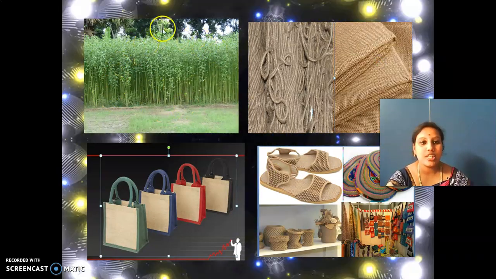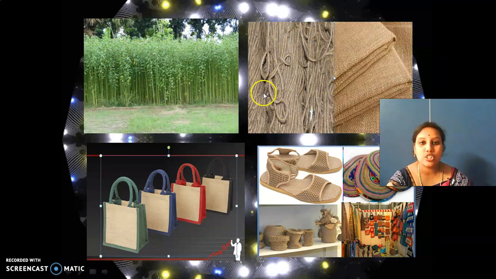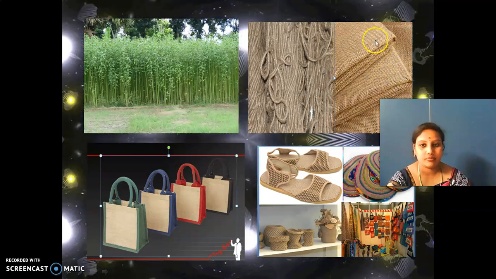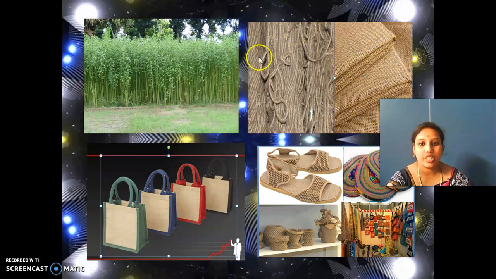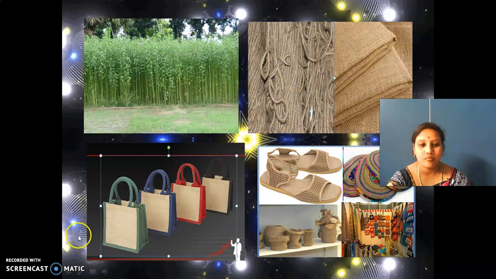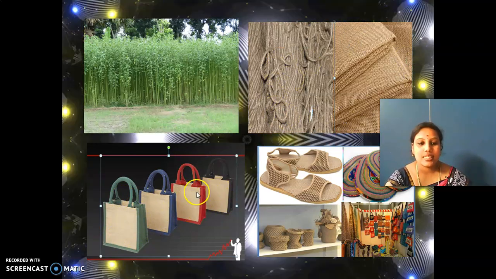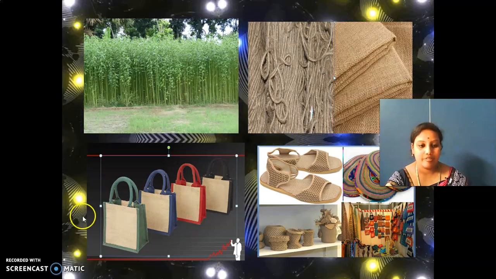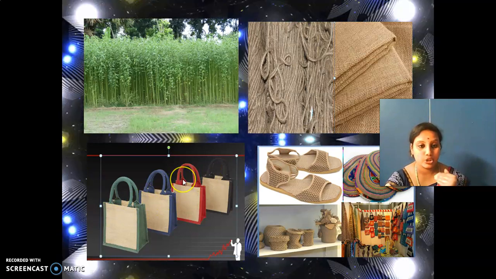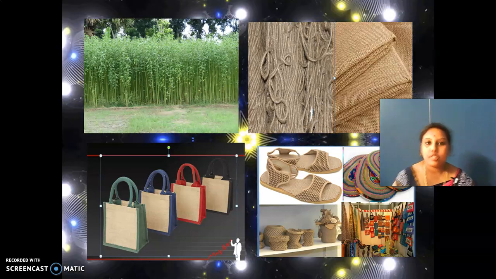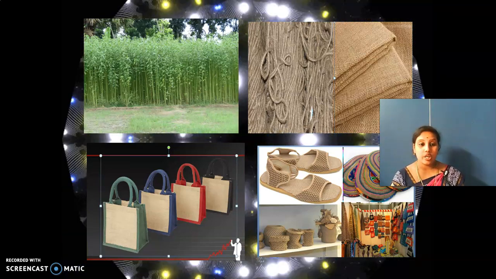See here. This is jute. See here, this rope you all know, no? This is also a sack. Jute sack this is. Can you all see this? These are jute bags. See, it is the same but the colors are different. So like this, we have jute bags and all in different styles also. Different designs. So it is all there.